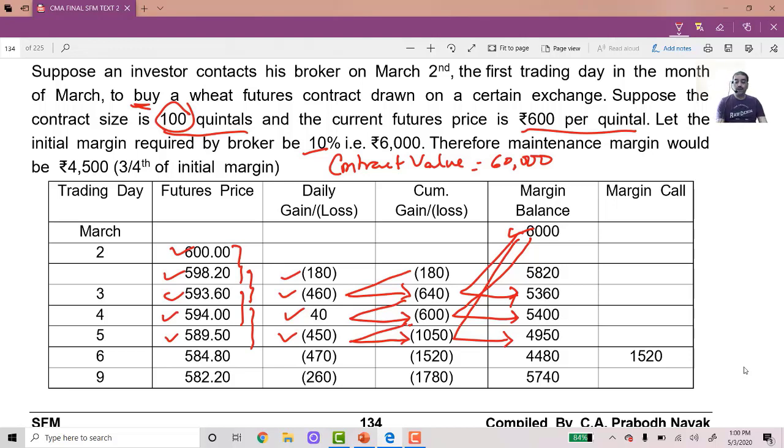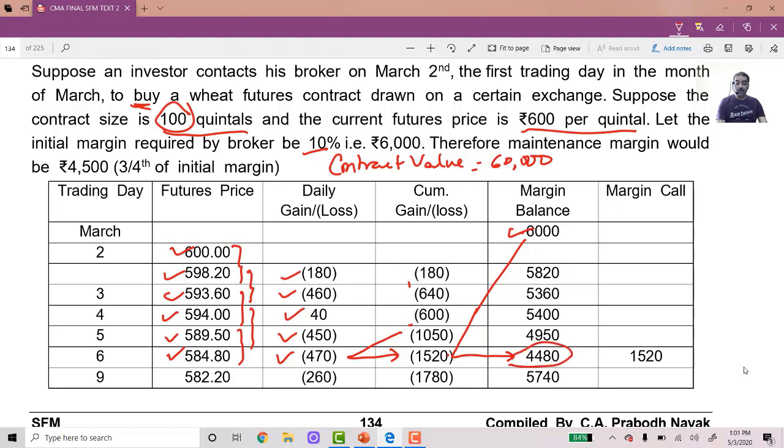Okay. So all these transactions you have understood. Now let us come to the next one. What is the next one? Next one is that we have come down to 584. Again it has fallen by 4 rupees 70 paise. 4 rupees 70 paise into 100 gives me a loss of 470. 1,050 plus 470 will give me 1,520. And 6,000 minus 1,520 will give me 4,480. Now this is below 4,500.